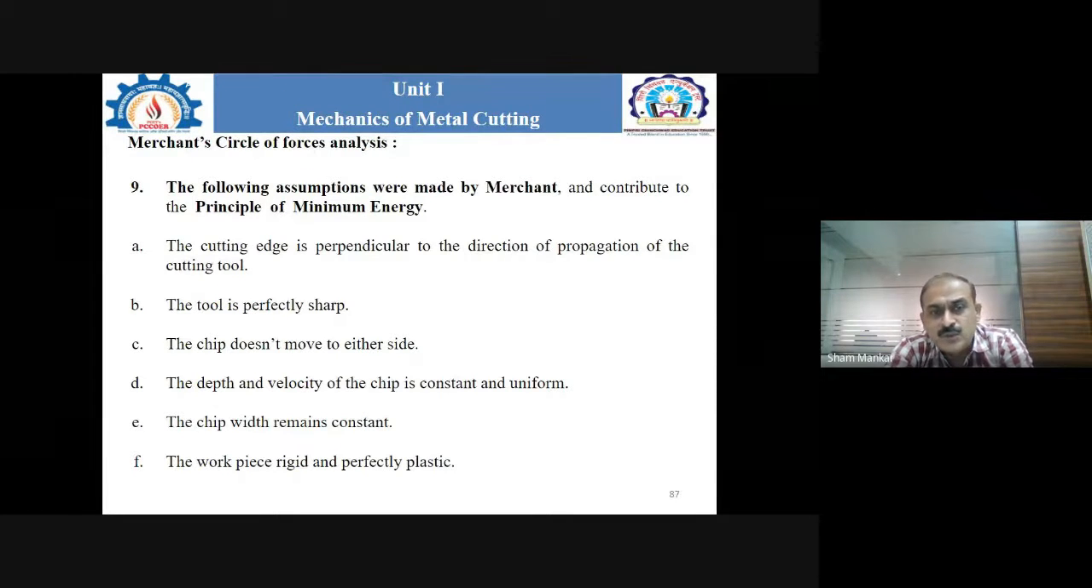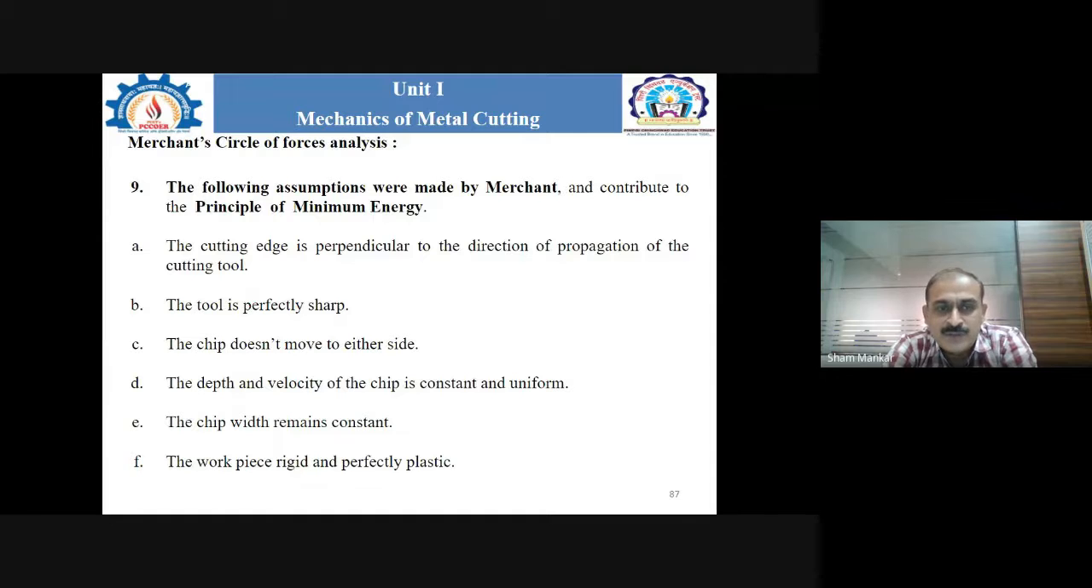Now the second one: the tool is perfectly sharp. That is the second assumption. This is the case when we consider the tool is new. But when we are using the tool continuously for removing unwanted material during the machining operation, it is not realistic to say that the tool is perfectly sharp each and every time. That is the second assumption made by Merchant.